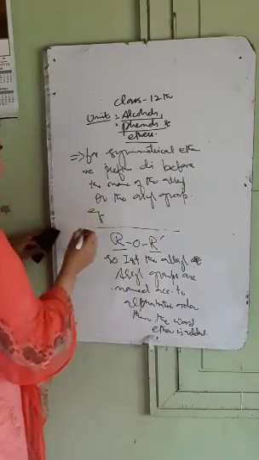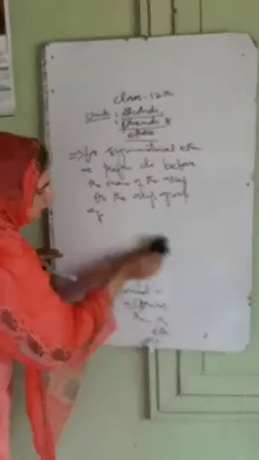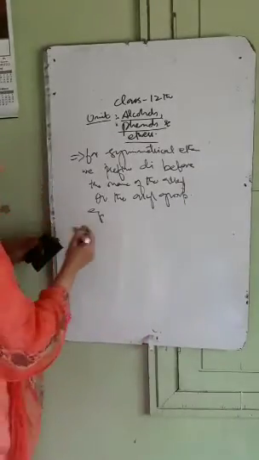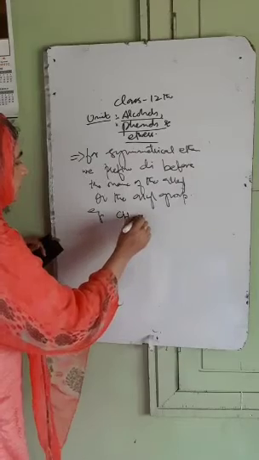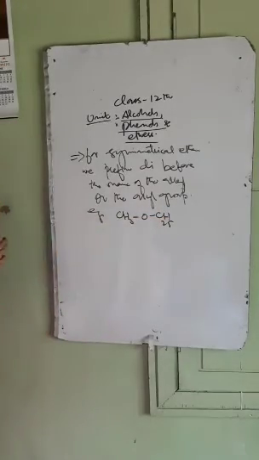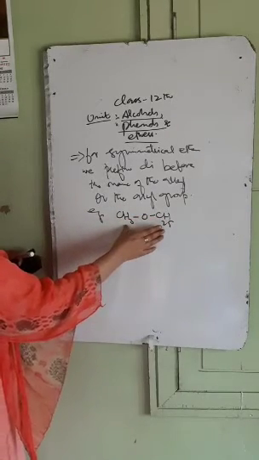For example, we take examples where we give the common name to these ethers. Number first, CH3OC2H5. First of all, we have to name the alkyl groups according to alphabetic order. This is a mixed ether.